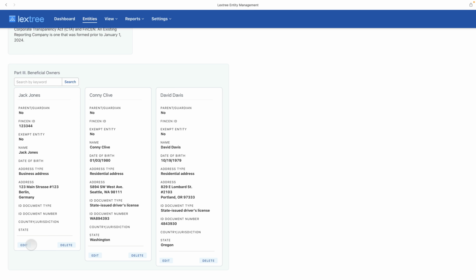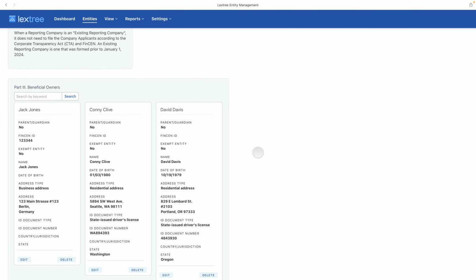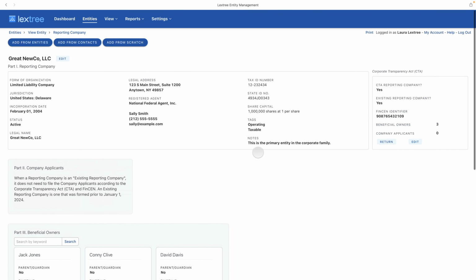Or if something else updates on this report and you have to refile the information about Jack, it will all simply be here again, because we're going to save that and push it throughout the product wherever information about Jack is captured and displayed.